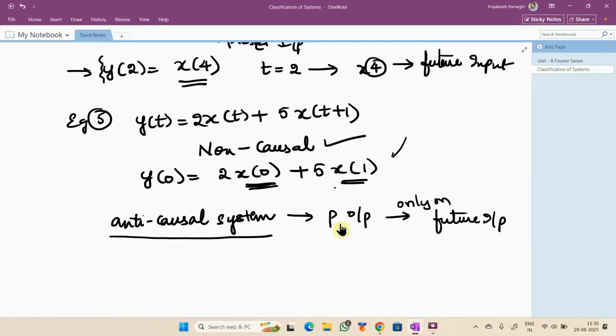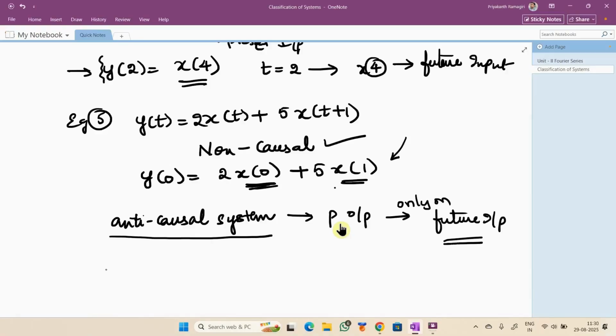So this is an example for non-causal. Even anti-causal systems are also said to be non-causal systems because we observe the dependency on the future input. Okay, hope you got the idea about causal and non-causal systems.